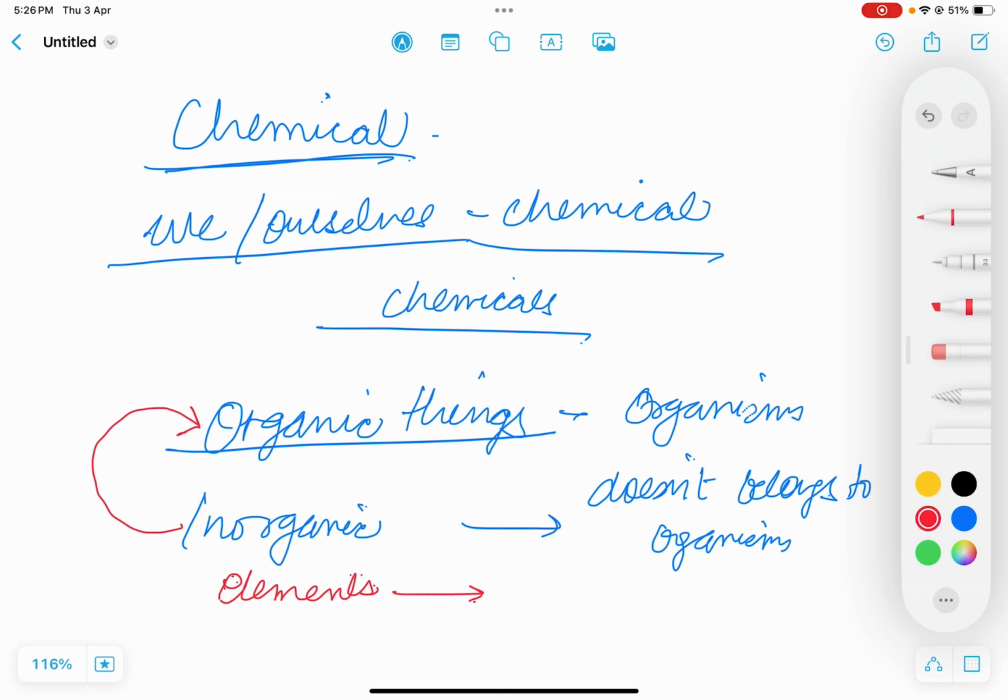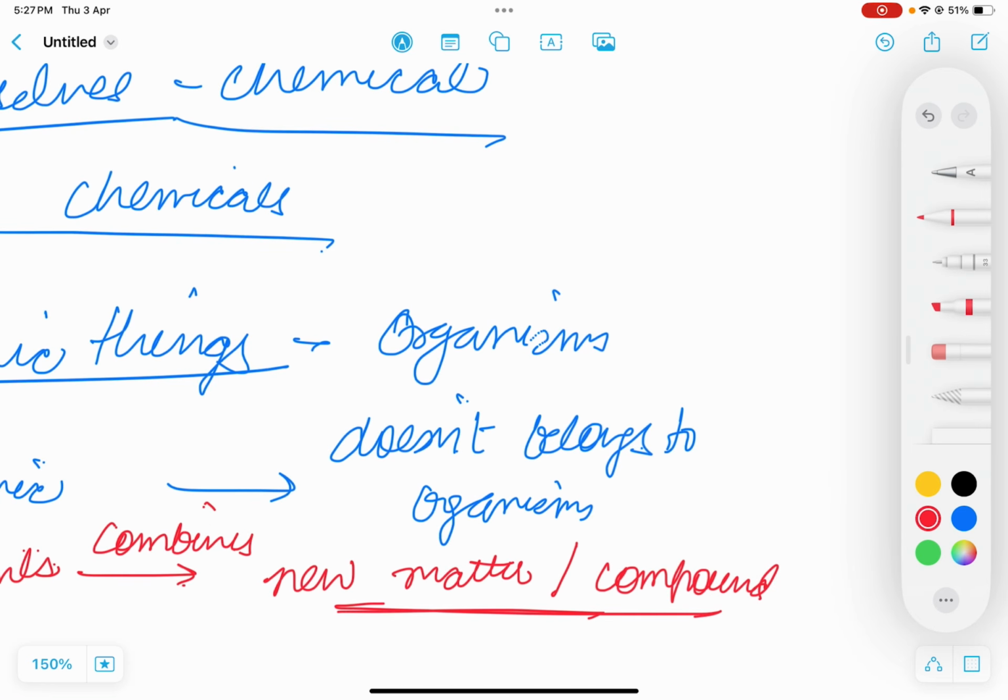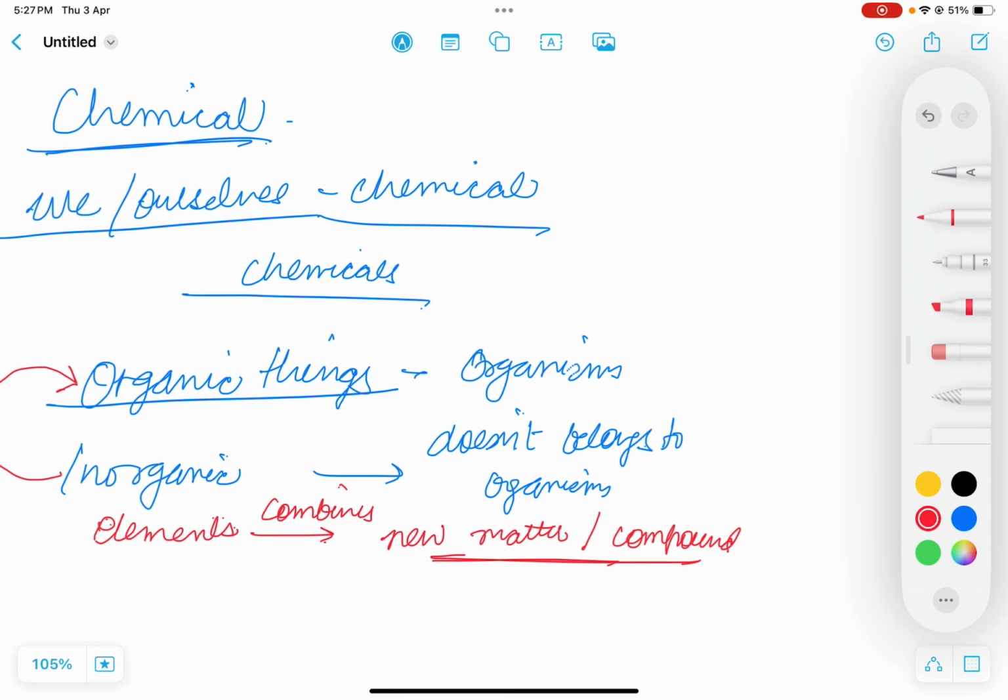So here I want to say that inorganic forms organic, means elements combine and form what? A new matter. That may be some compound. Yes, some compound, and we are talking about the compounds. The elements combine to form compounds.